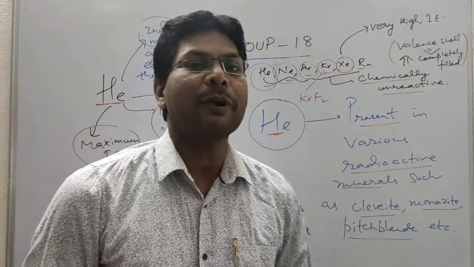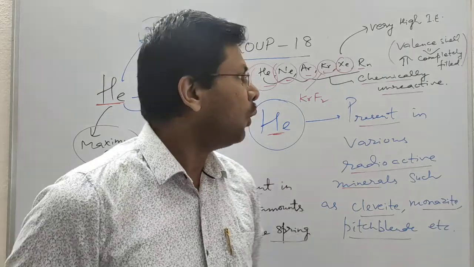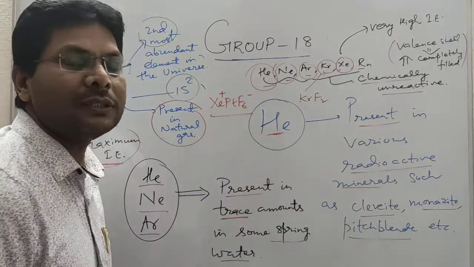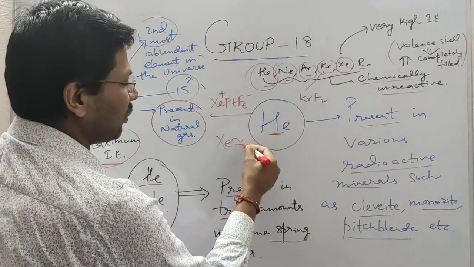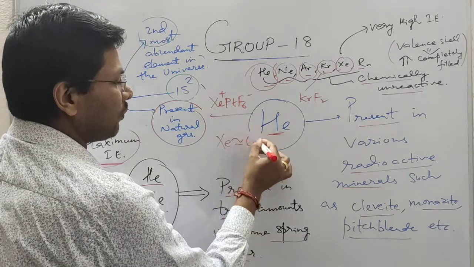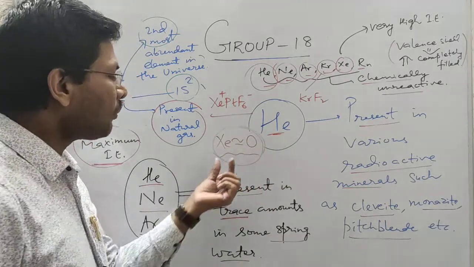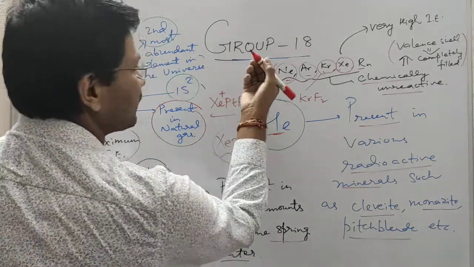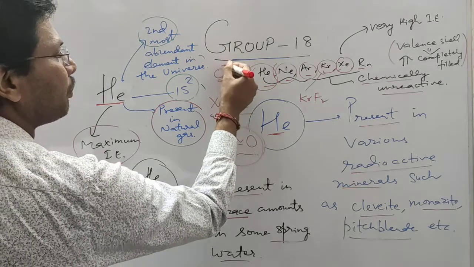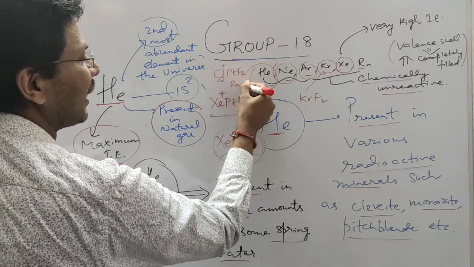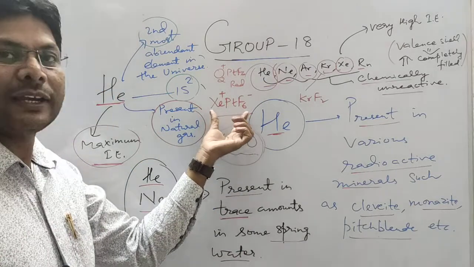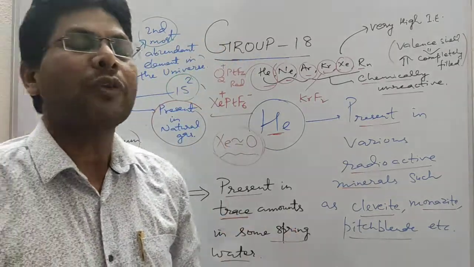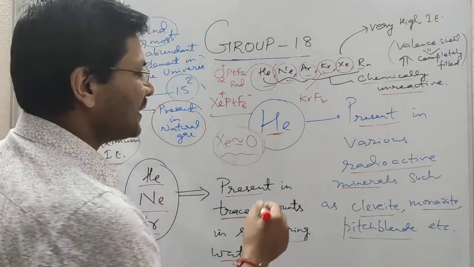The first compound was prepared in the year 1962 by Neil Bartlett, who prepared Xe+PtF6-, because the ionization enthalpy of xenon is very similar to that of elemental oxygen. One of the compounds that was prepared by Neil Bartlett was O2+PtF6-, which was red in color. So he tried to prepare that compound with xenon, and ultimately he got the compound XePtF6, which was also red in color.